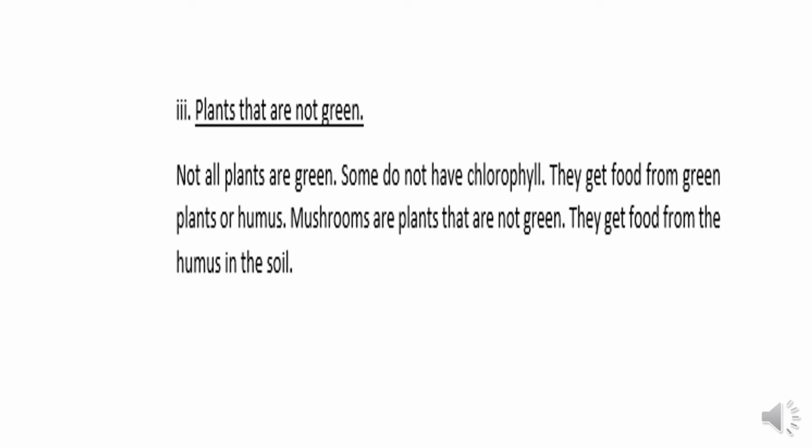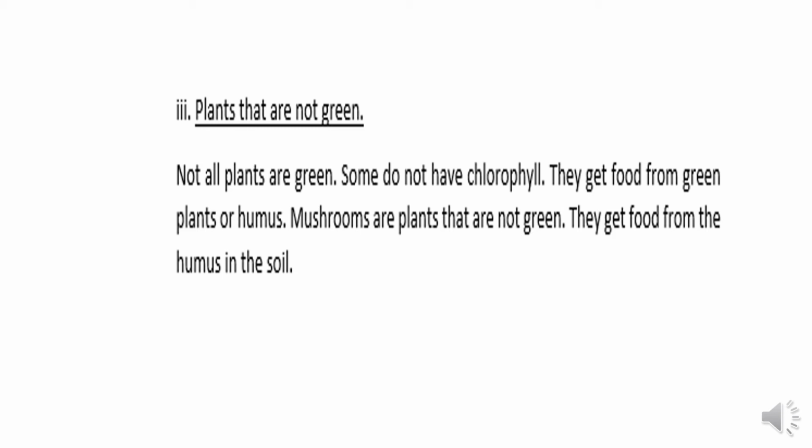Their color changes from green to brown or yellow. They get food from green plants or humus. Humus is a material in the soil. This is made from dead plants or leaves, and when they are mixed with the soil, it is called humus.